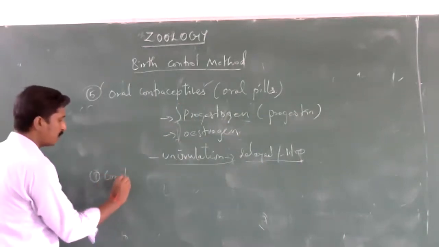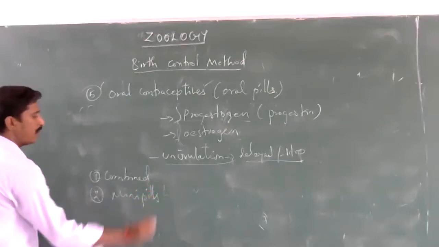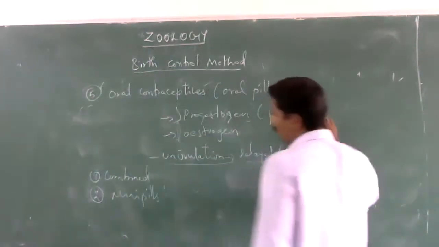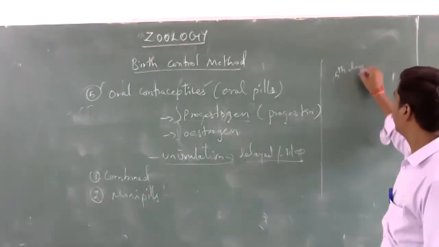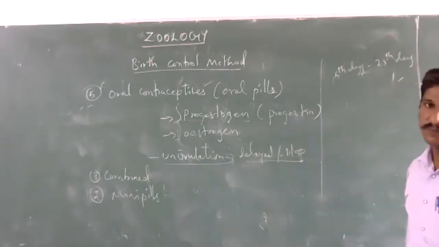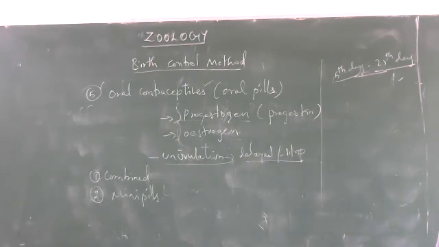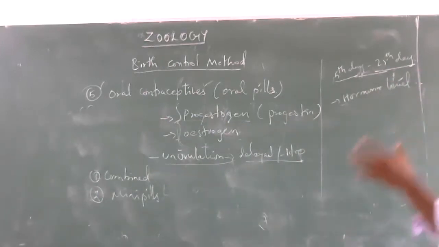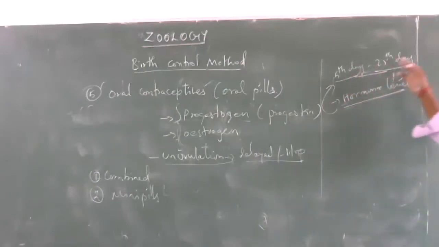One is combined pills, and the other is mini pills. The combined pills contain progesterone and estrogen and are taken regularly. The pills are taken every day from the 5th day to the 25th day of the menstrual cycle, because only then do we maintain the hormone level in our body for contraception. So we must take these pills regularly from the 5th day to the 25th day.